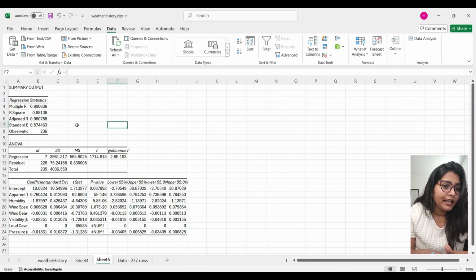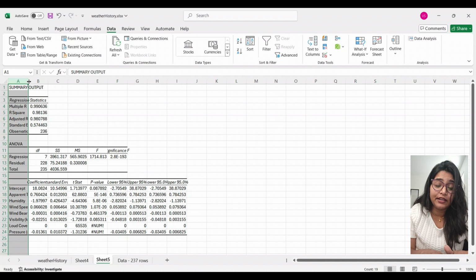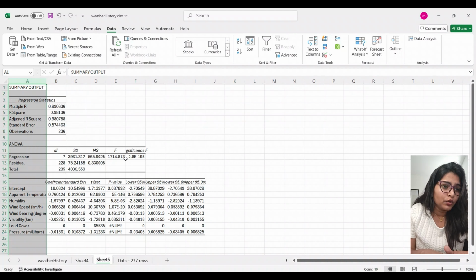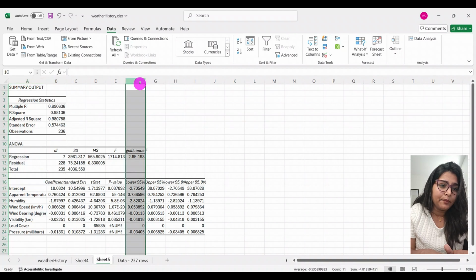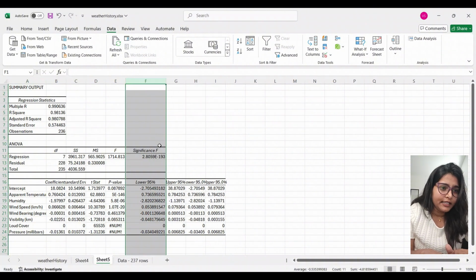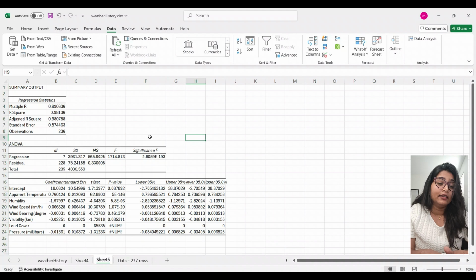Next, let's examine the ANOVA table. The important metric here is the significance F value. Which in our example is extremely low, close to zero. So, this low value indicates that the model is statistically significant, meaning the relationship between our independent variables and temperature is unlikely to be due to random chance.